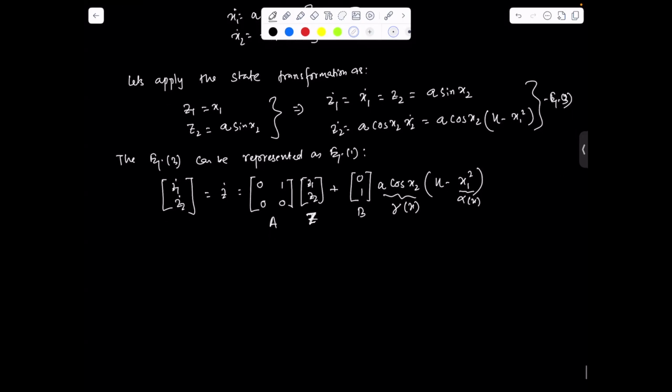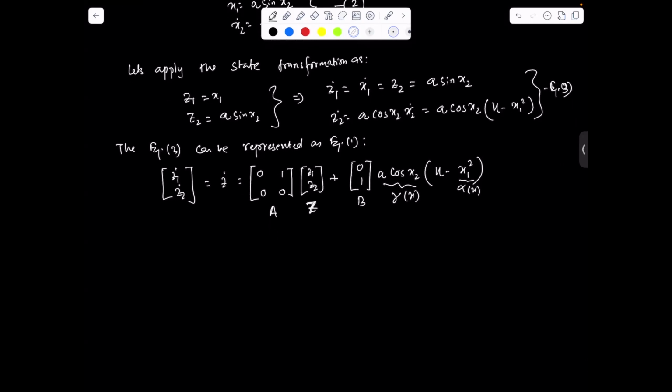Now the control, as we have done in the last lecture. If you can represent the system in this form, then we can design the control for this system. So here we can write u equal to alpha x plus beta x into v.